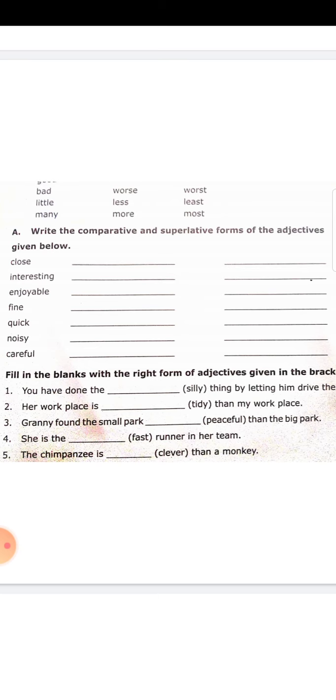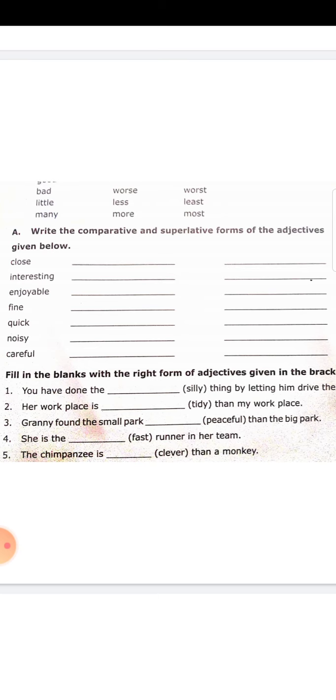Quick, you have to add er. Quicker, quickest. So the superlative form, you have to add est. So comparative form, quicker. Then superlative form is quickest. Then noisy. Noisy, what is the spelling?